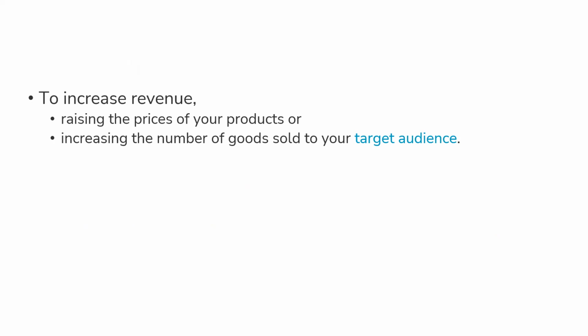However, increasing revenues by selling more goods and services is the best way to increase the revenues. So increasing revenue by increasing the number of goods sold to your target audience is the best method of increasing your profits. To meet the demand, a considerable number of products need to be produced, and you must ensure that the manufacturing cost does not exceed the revenue you can receive.